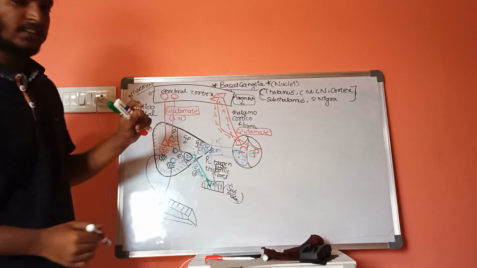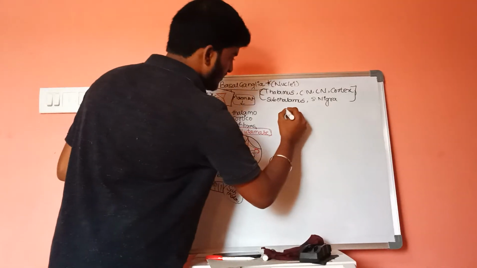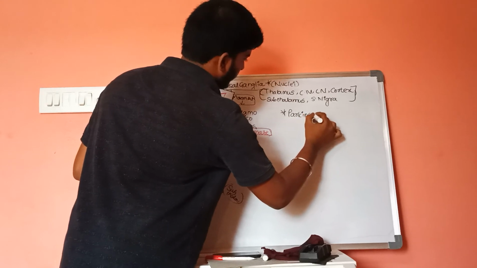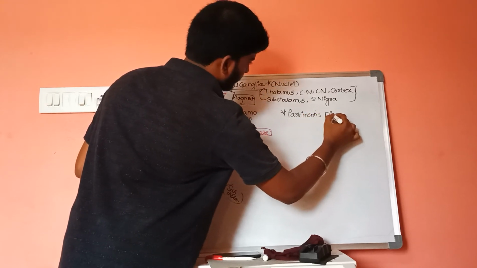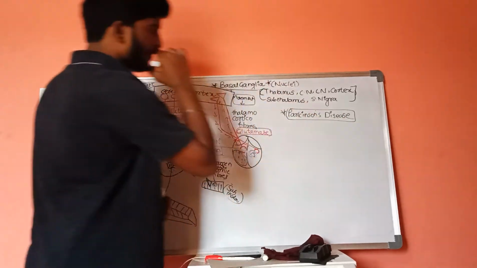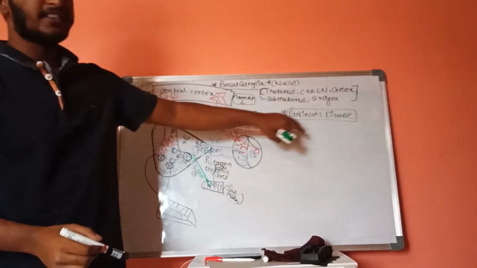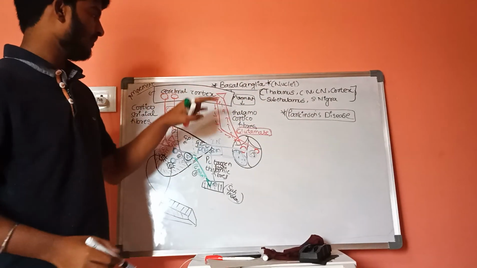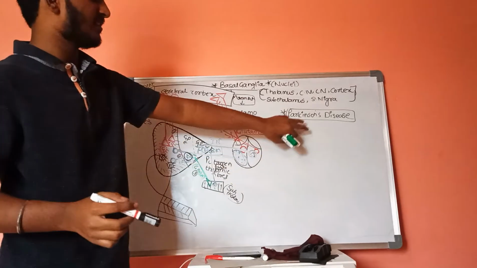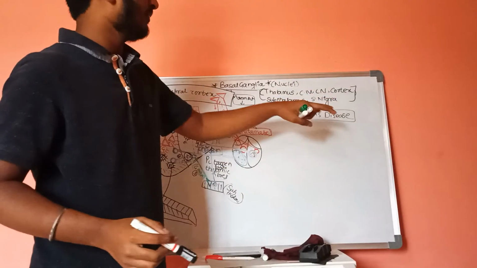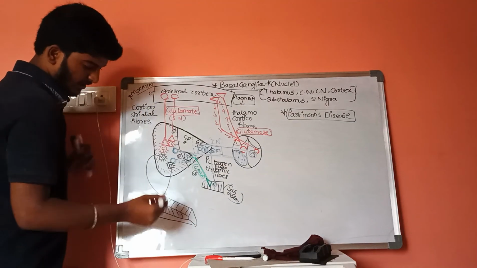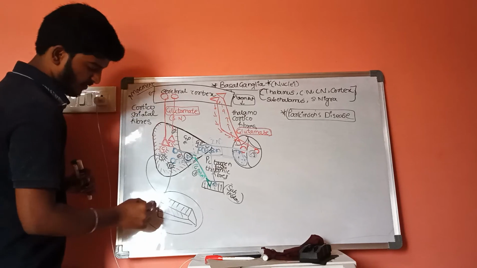And there is one more disease, that is Parkinson's disease. How is Parkinson's disease related with this function of the basal ganglia, that is the direct process and indirect process? Parkinson's disease is produced because of malfunction or decrease in function of the substantia nigra.